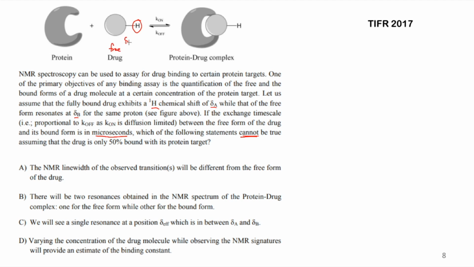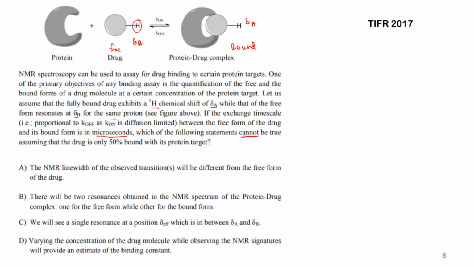So here its delta is going to be delta A as per the question, the bound drug, okay fine, not the free one, I am making a mistake here. As per the given question, the fully bound drug exhibits a proton chemical shift of delta A. This is the bound state, meaning it is bound with the protein. While that of the free form resonates at delta B. So here it is delta B, right?